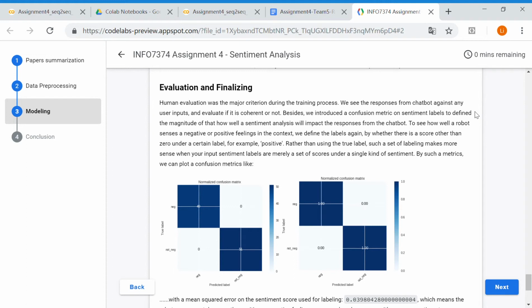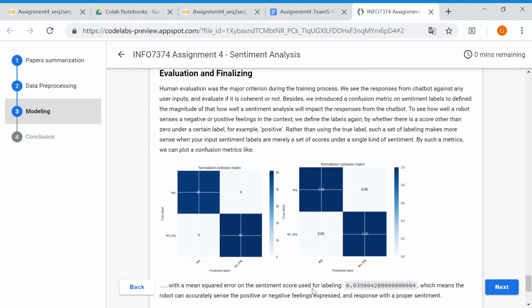With the help of such a set of labels, we can easily evaluate how well the model is sensing the positivity or negativity inside the expression, and how it responds to those expressions. Okay, we can see from the metrics the outcome is pretty accurate, and the sentiment score is also pretty accurate.